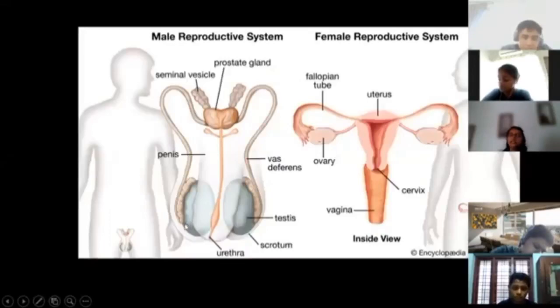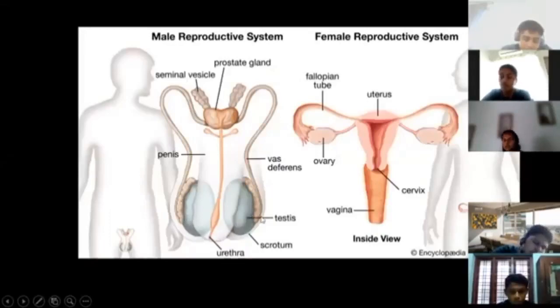The male reproductive system has two main broad classifications. One is the part which actually produces the sperms, which are the germ cells. Second are the accessory parts which help in the transfer of the sperm to the site of fertilization, delivering the germ cells there. So which portion is going to create the sperm or germ cell? Obviously, it is going to be the testis. These are oval in shape.